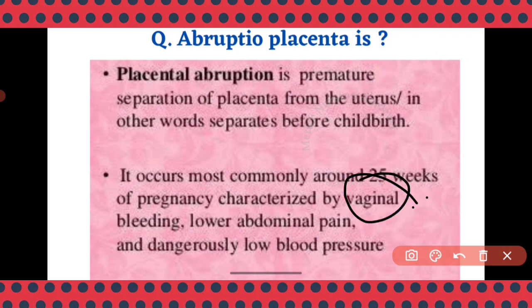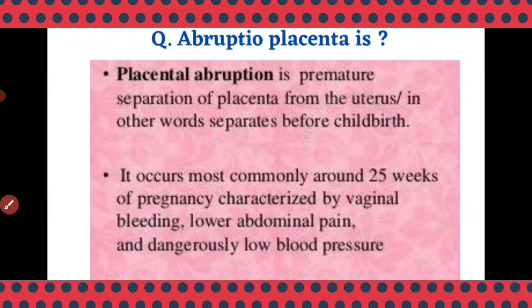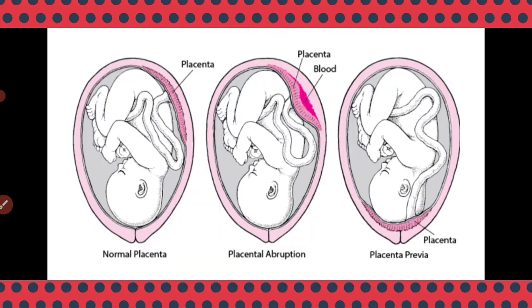Painful vaginal bleeding will be there. Understand? Fine. So these are all the important golden points in this slide. See, now we are going to see the difference between the normal placenta, placenta abruption and placenta previa.